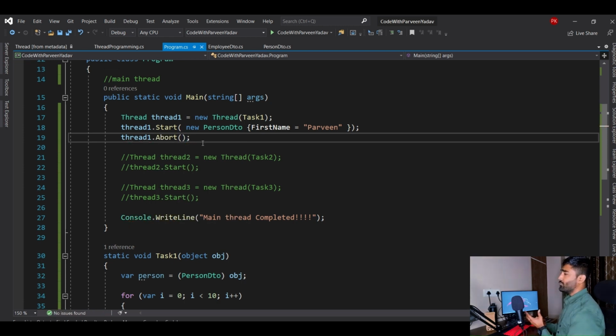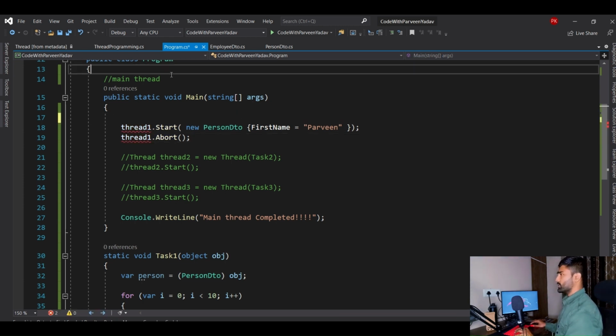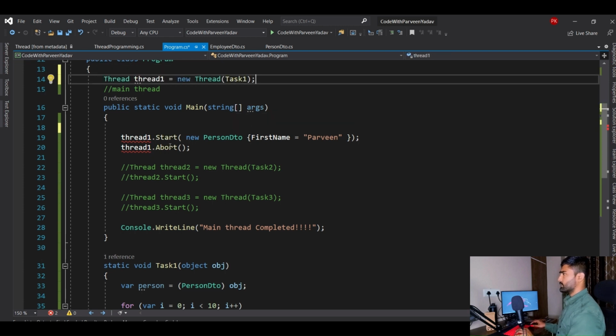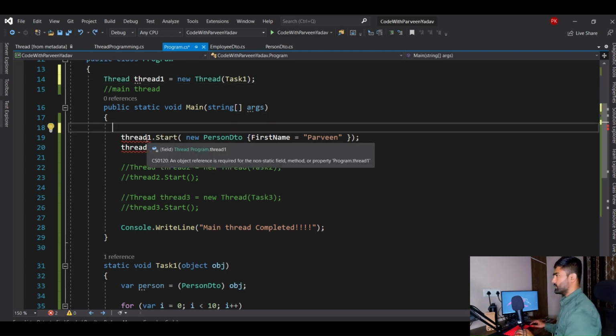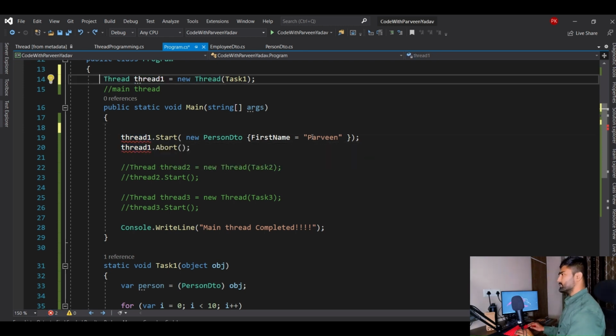Now where do we have to use that? Let's make it a little global at the class level, and now an object. Okay, it's not happy. I think it's because we are working on a static class, so we have to make it static. Okay, now it is happy.